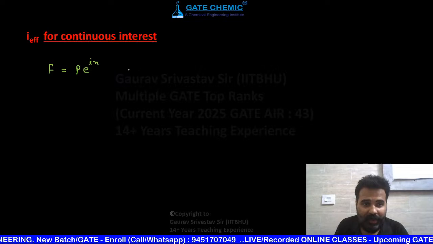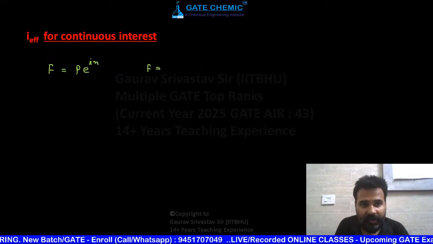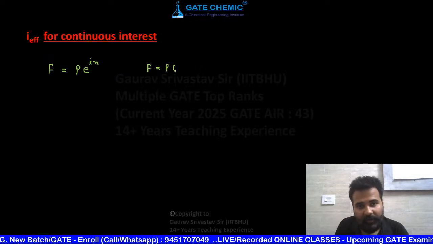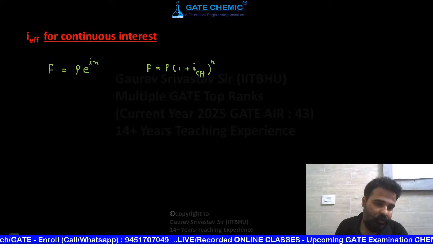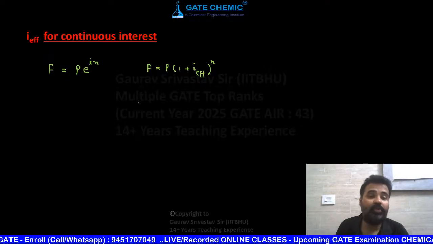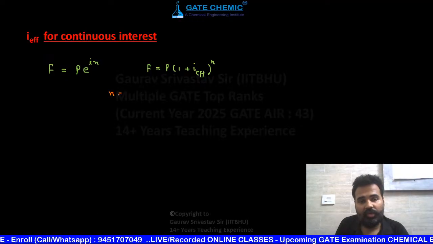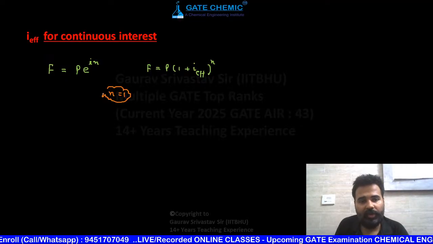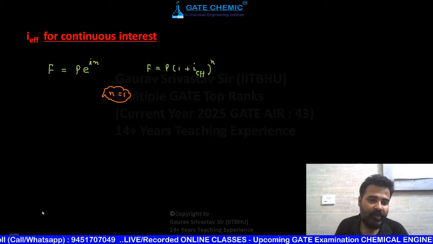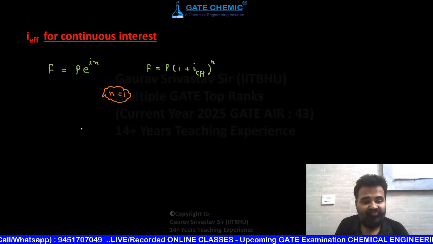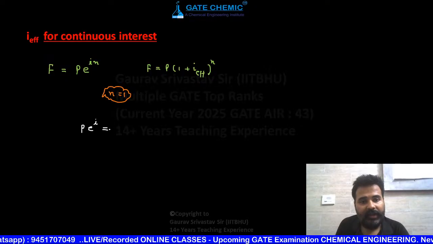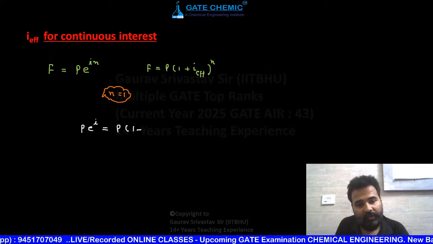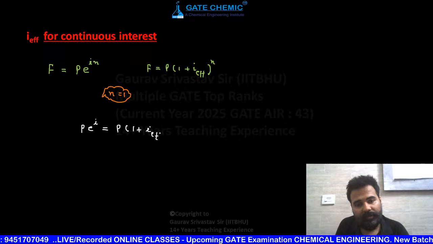So you are going to make another F and write P into 1 plus I effective, and now compare this formula for 1 year because you want interest per year. So just in order to develop it, put n equals to 1, and then it will be P e raised to power I, that equals P into 1 plus I effective.